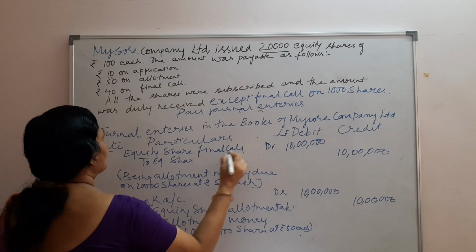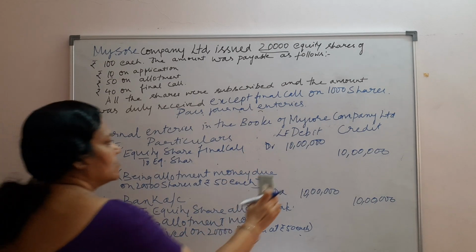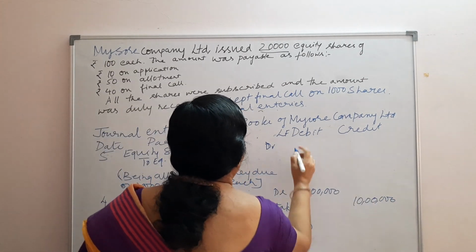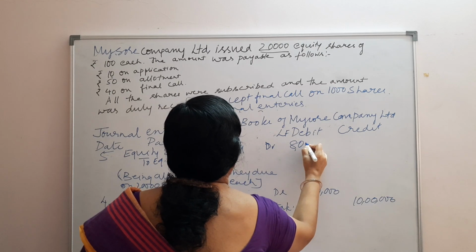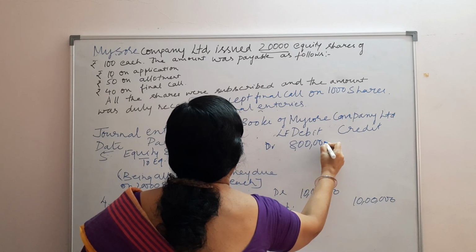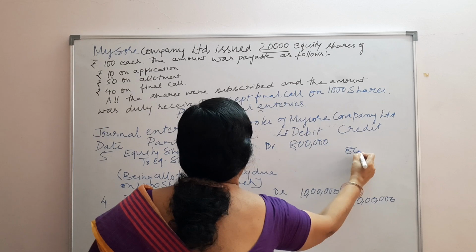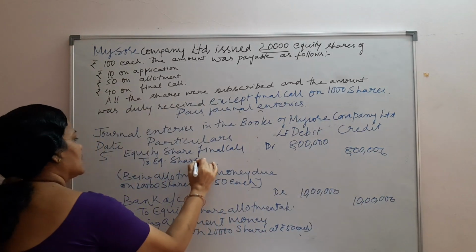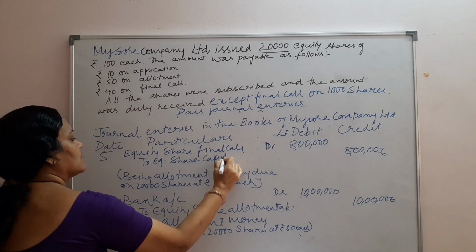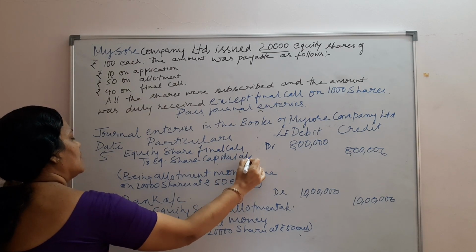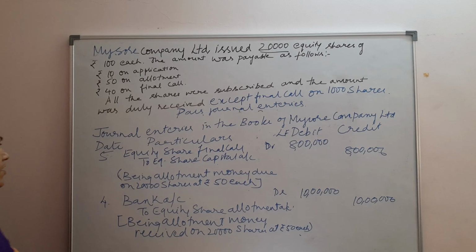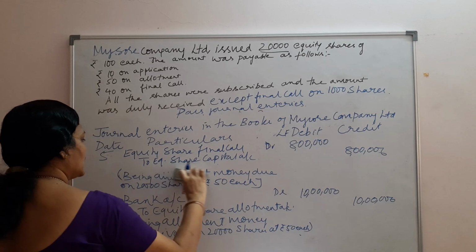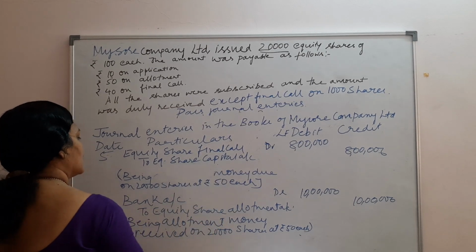Here the amount will be 20,000 into 40, so it is 8 lakhs. Now let us come to the last entry, how it will be passed.